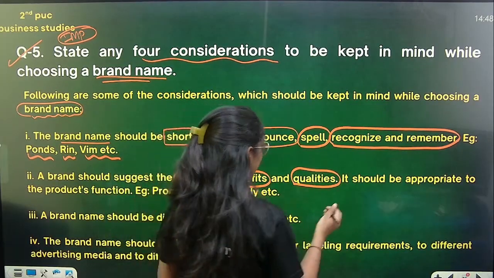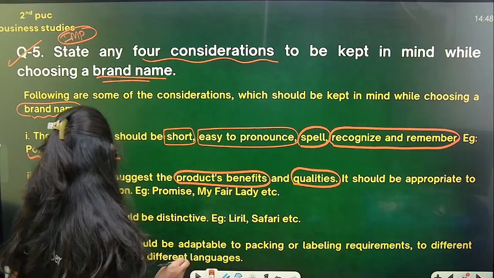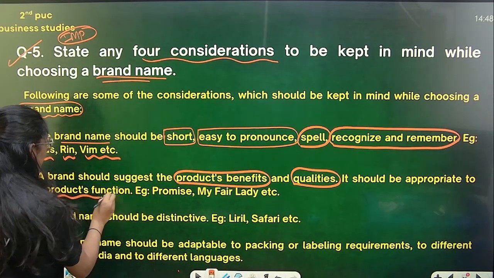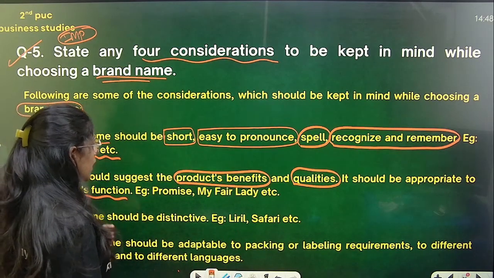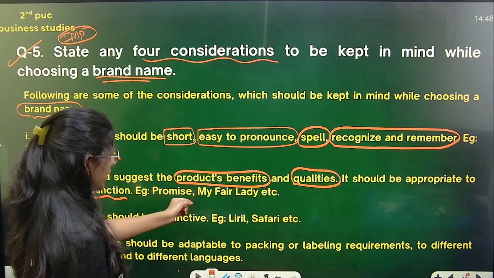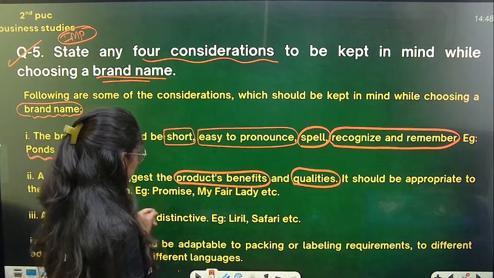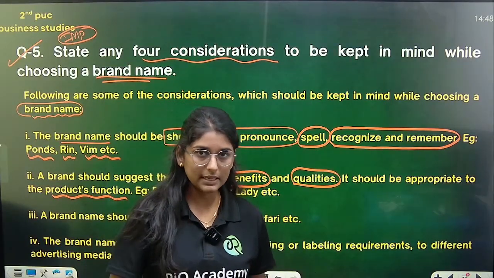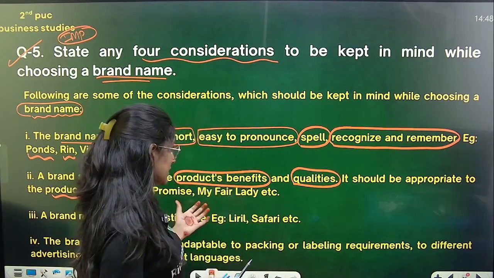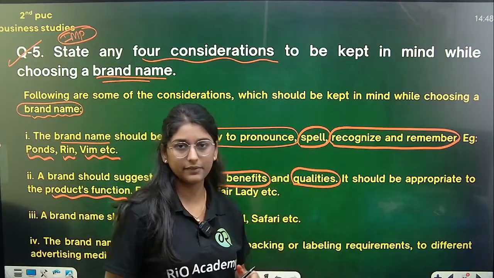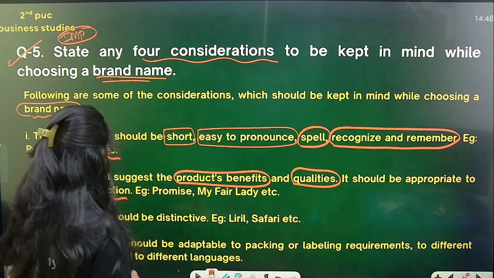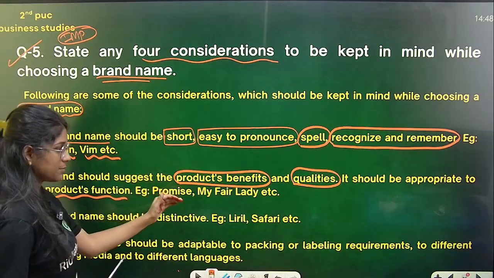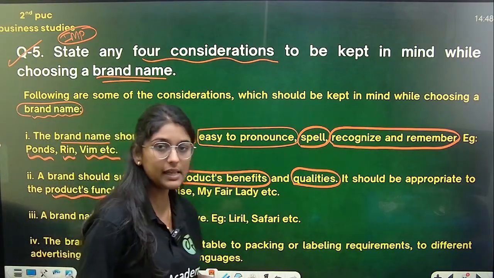So it should be appropriate to the product's functions. So product functions should be there, appropriate. For example, Promise, My Fair Lady, you can see. So there are some quotes they might give for your brands. So basically they tell the product benefit and qualities, so you can see that it should suggest the product's benefits and qualities, that is very important.